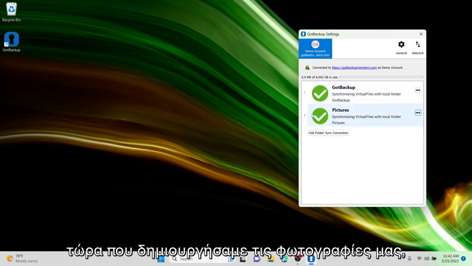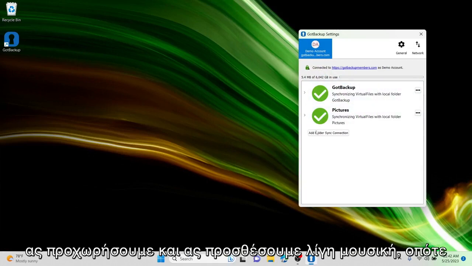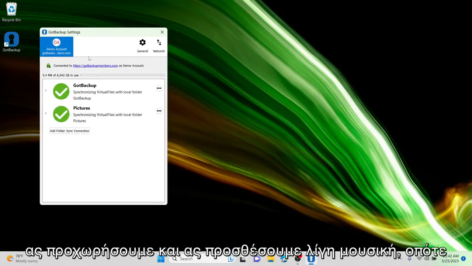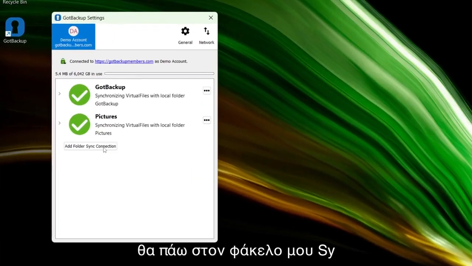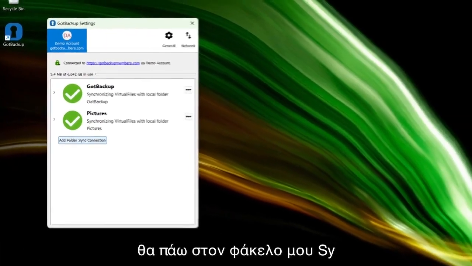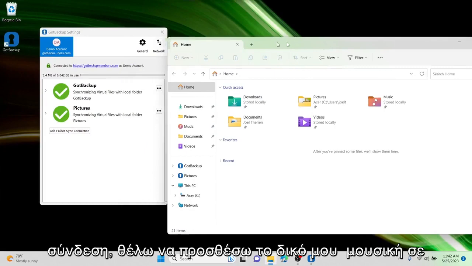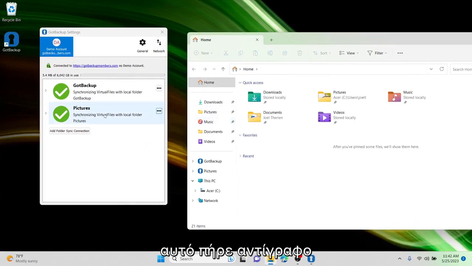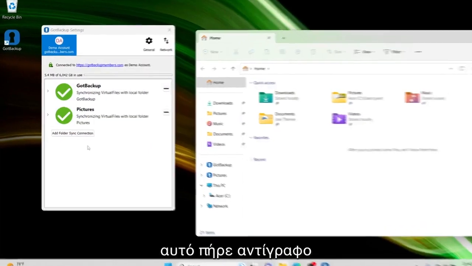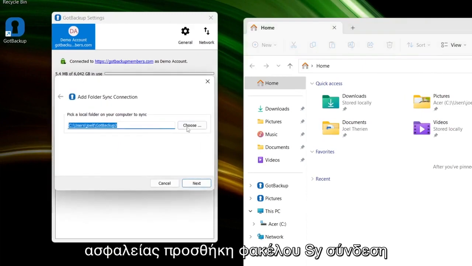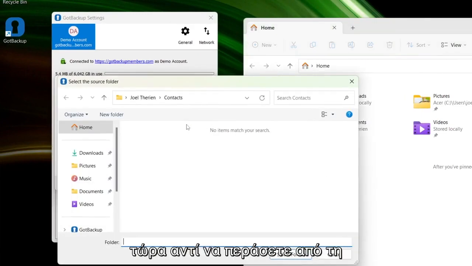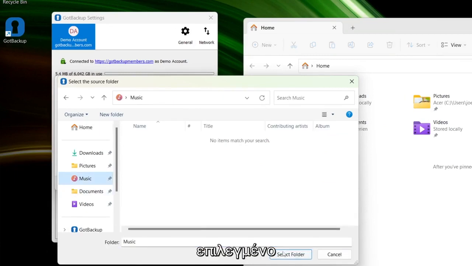And then, okay, so now that we created our pictures, let's go ahead and add some music. So I'm going to go to my folder sync connection. I want to add my music to this GotBackup. Add folder sync connection. Now instead of going through the file path, we're just going to hit this, select folder.